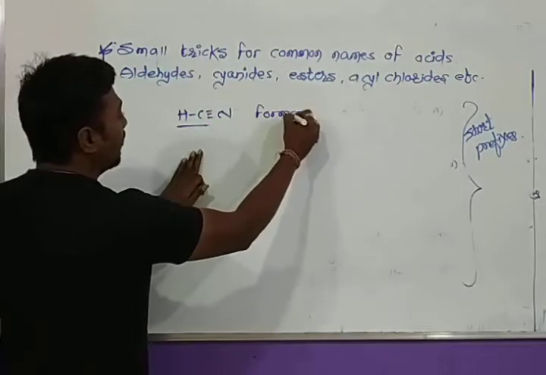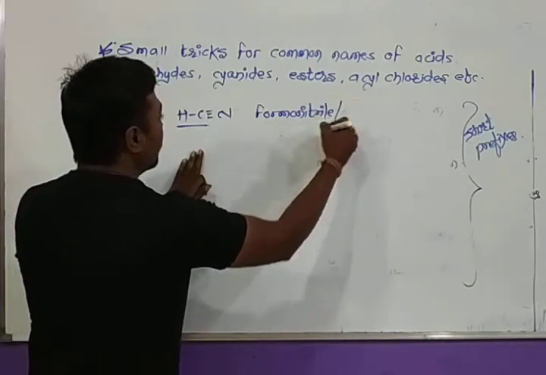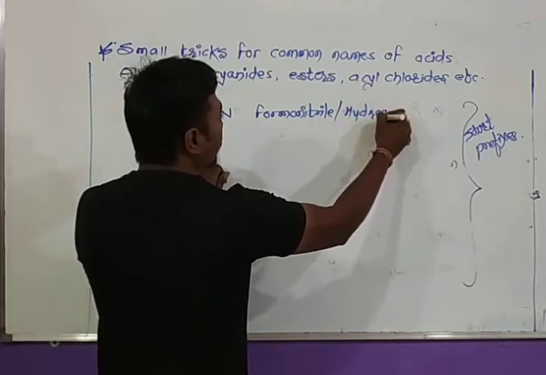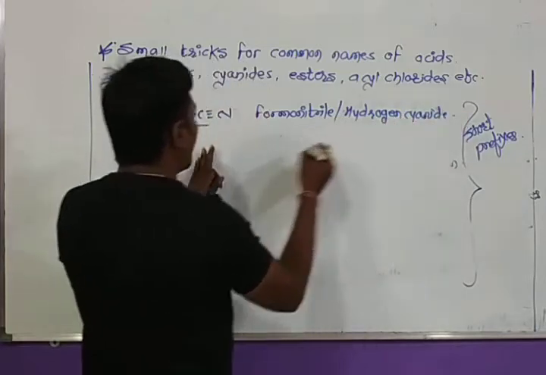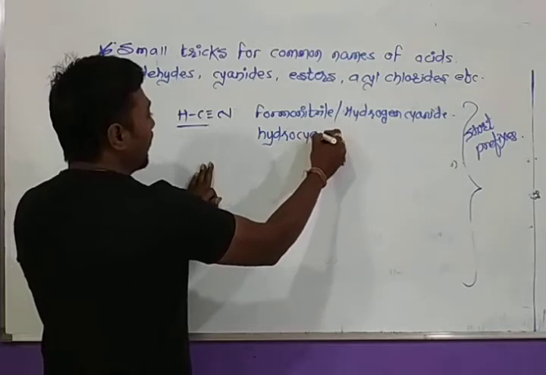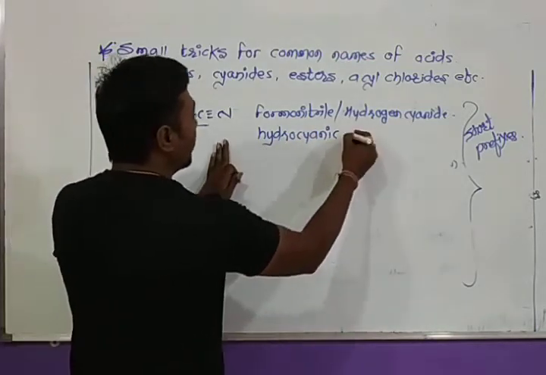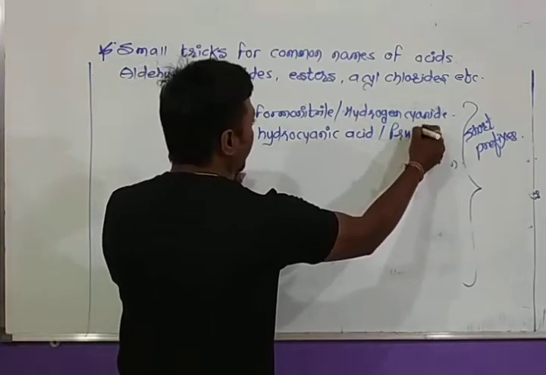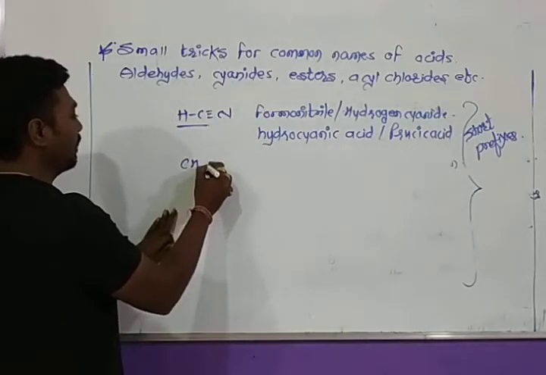And the compound will be formonitrile. Its common name is also hydrogen cyanide. It is also known as hydrocyanic acid, just like hydrochloric, hydrobromic, hydroiodic, it is hydrocyanic acid. Its another name is prussic acid.